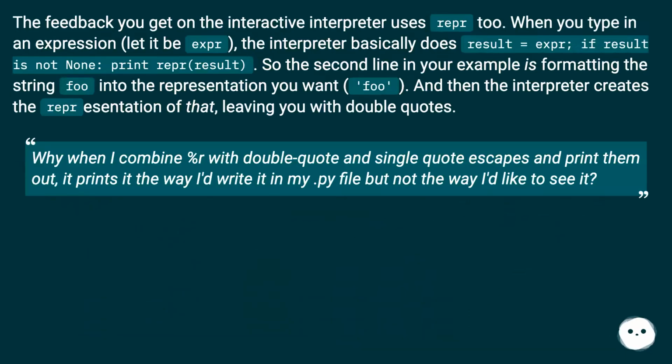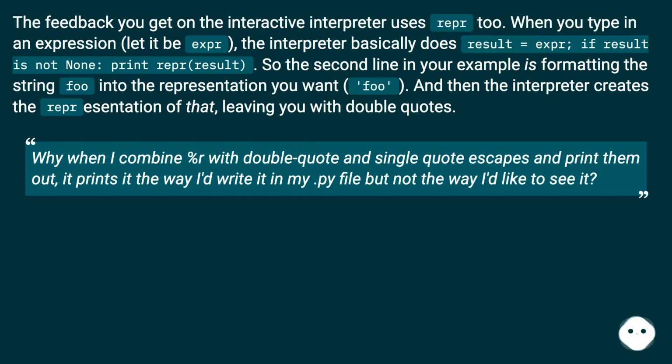The feedback you get on the interactive interpreter uses repr too. When you type in an expression, let it be expr, the interpreter basically does result = expr, and if result is not None, it prints repr(result). So the second line in your example is formatting the string foo into the representation you want, 'foo'. And then the interpreter creates the representation of that, leaving you with double quotes.